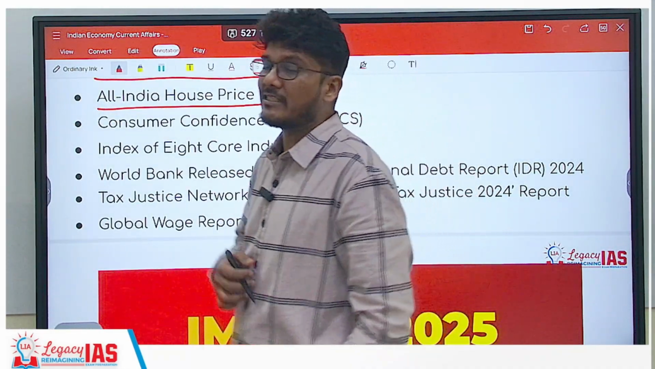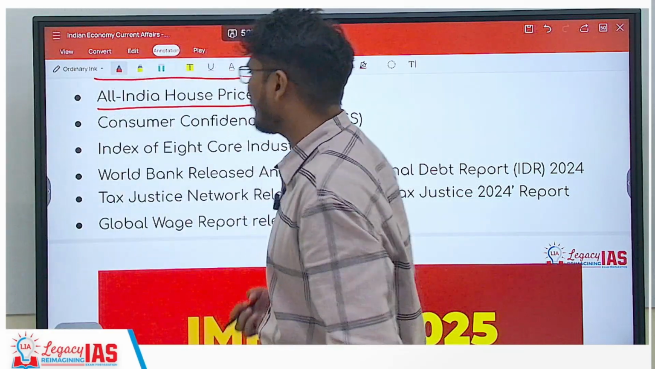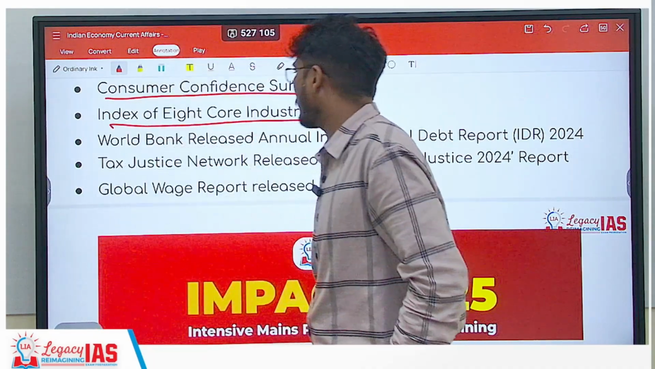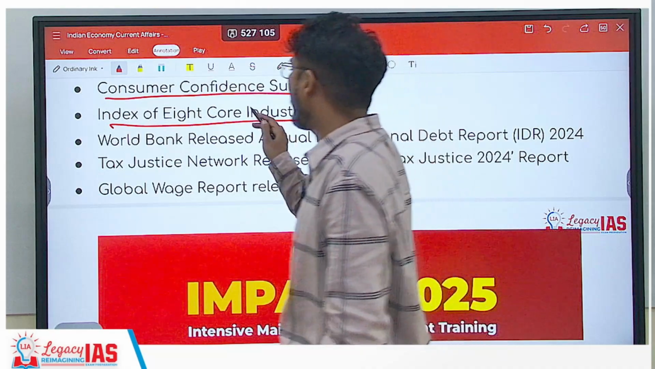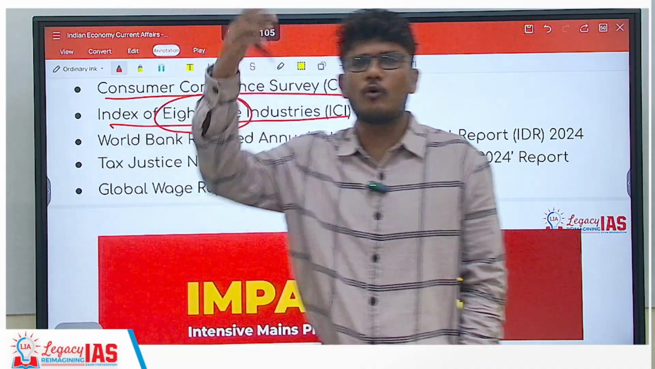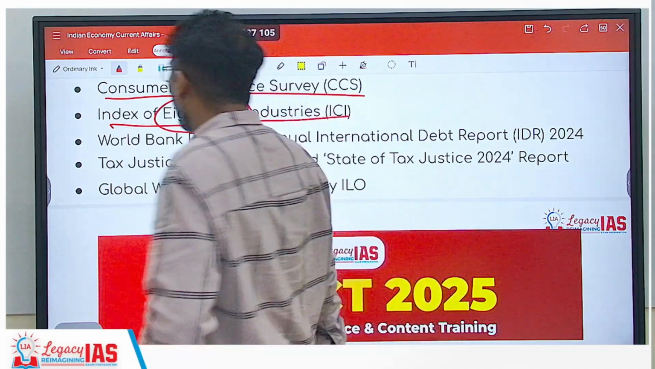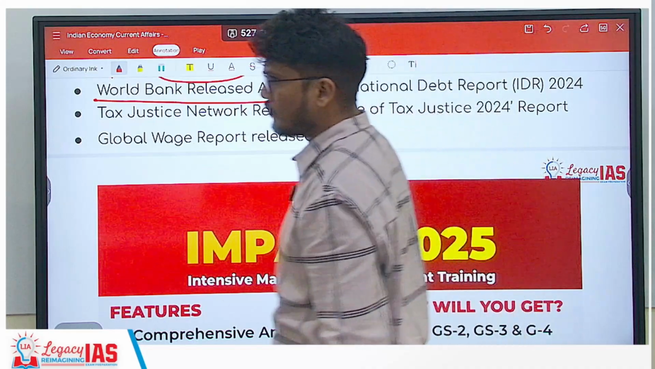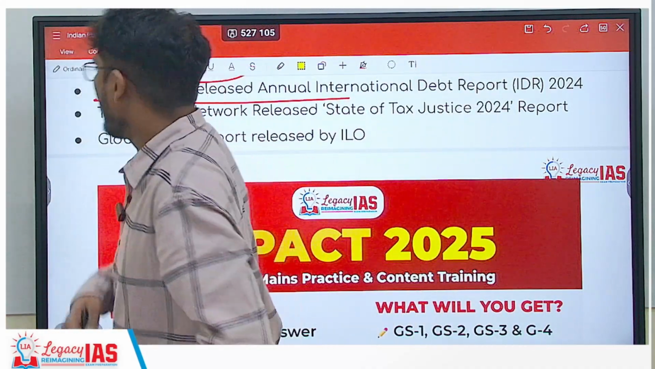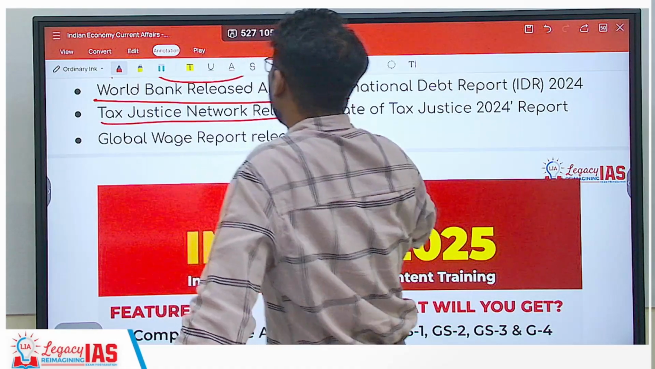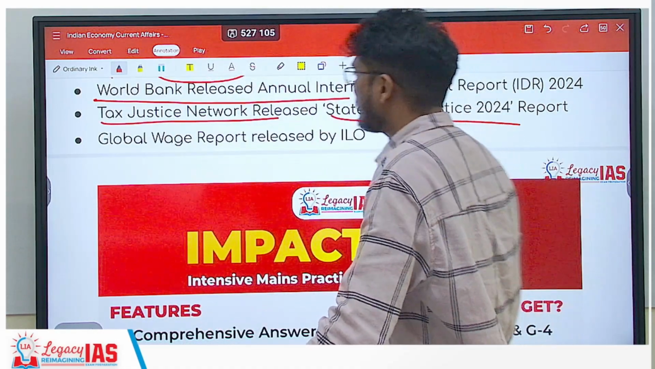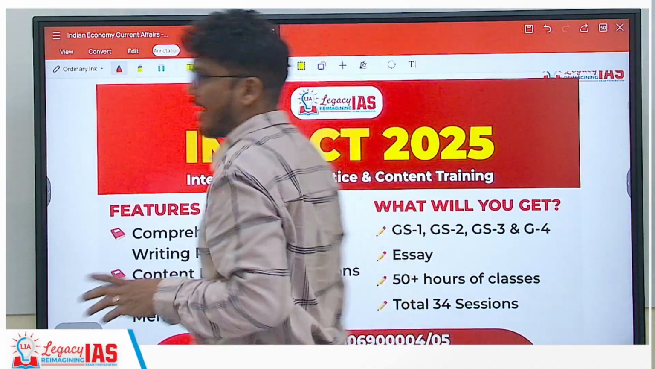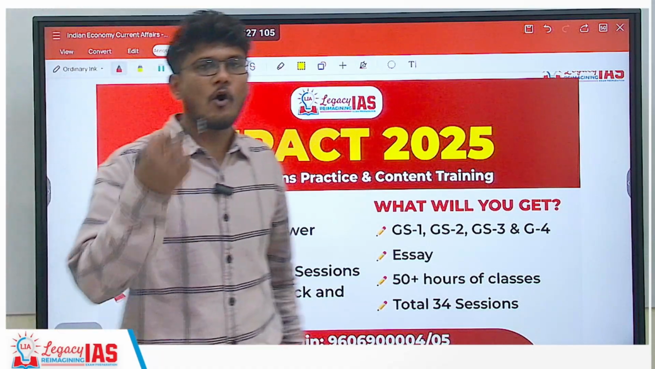Then you have the All India House Price Index. So any index we see, we'll see who brings it up, what are the key findings of this index, and so on and so forth. Similarly, the Consumer Confidence Survey, the index of 8 core industries. Very important. The 8 core industries are very important. You should know which are they, which is the topmost, which is the bottommost, and so on and so forth. Then you have the World Bank, which has released the annual international debt report. So what is this report talking about? What are the key findings? Then you have the Tax Justice Network, which released the State of Tax Justice 2024 report. And finally, the Global Wage Report released by ILO, that is International Labour Organization.